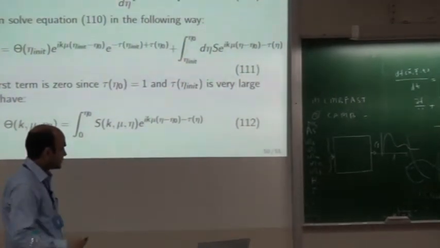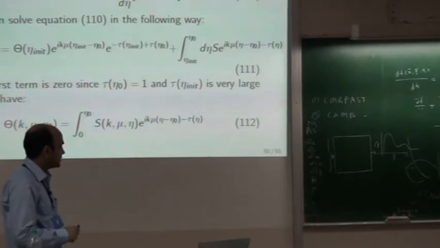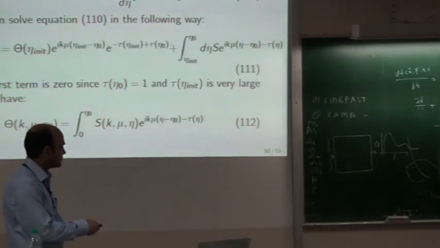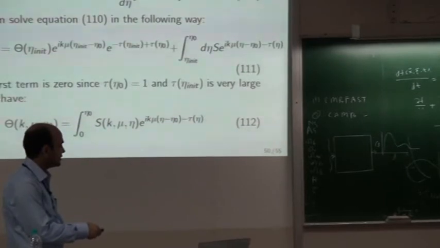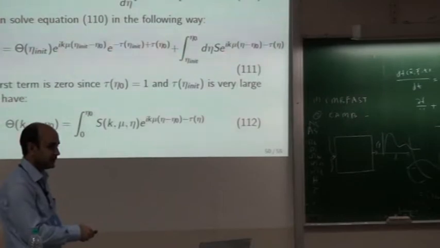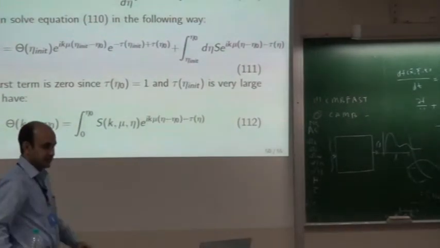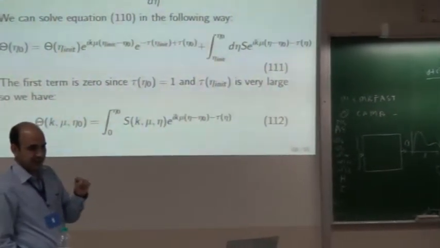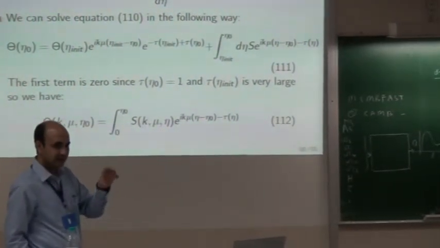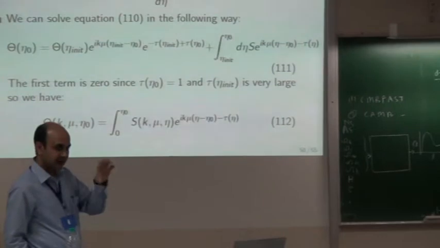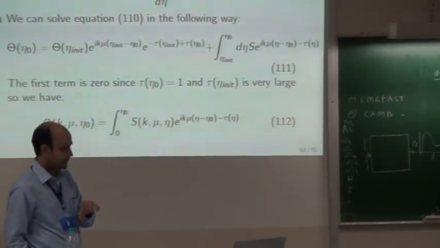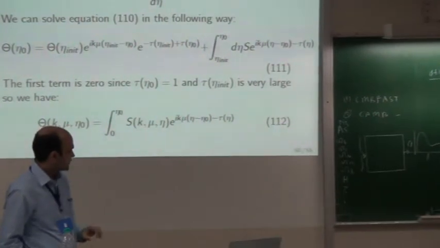So you can play around with this, to see if you change omega baryon, how it changes. For example, when you make omega baryon less, then the oscillations are not that prominent. The height of the peaks will get reduced, and all sorts of other things happen.